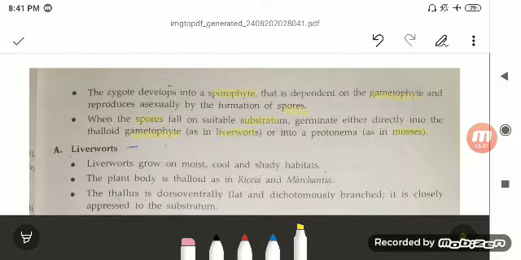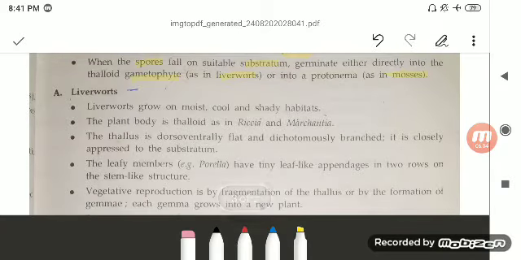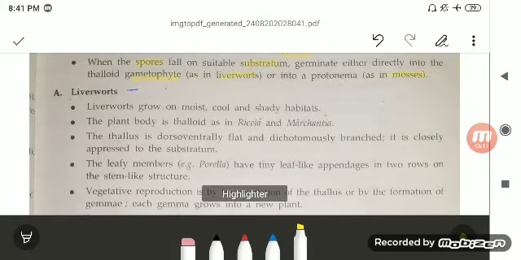So what do you mean by the liverworts? As we know, the habitat of your bryophytes is cool, shady, damp places. Similarly, the habitat of our liverworts is moist, cool and shady. And the plant body is thalloid, that is, having a substratum structure, as in Riccia and Marchantia. These are the two examples.